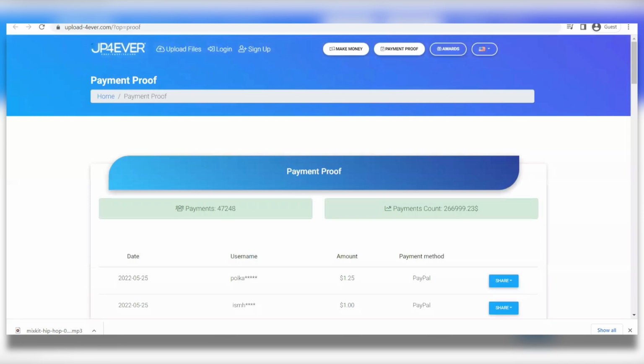Also, their minimum payment is merely $1, so you can withdraw your money as soon as you make your first dollar. So now it's time to show you some real-life demonstrations on how you can make money right now using this website.